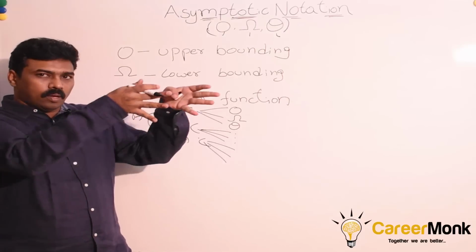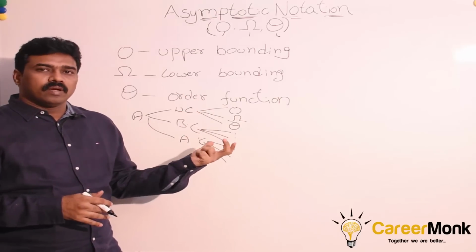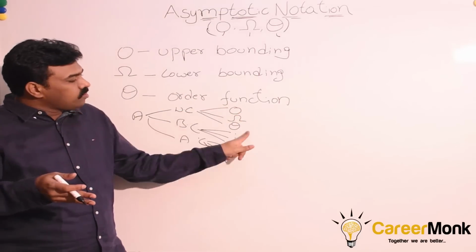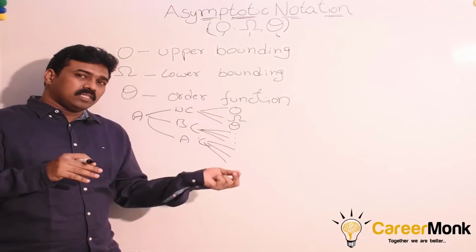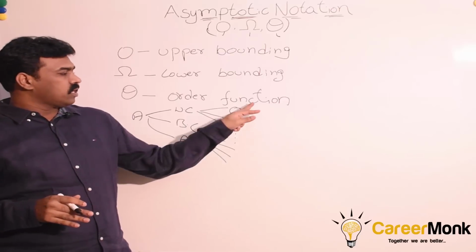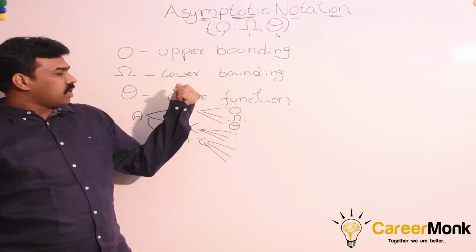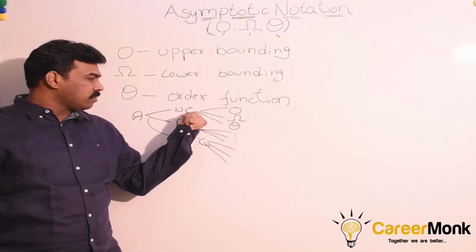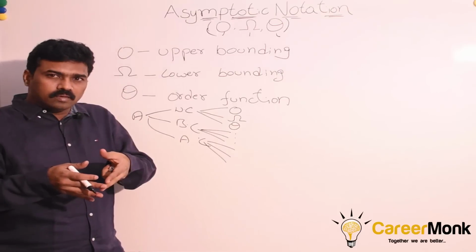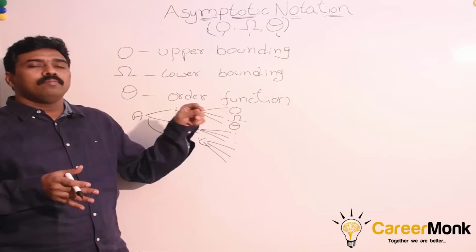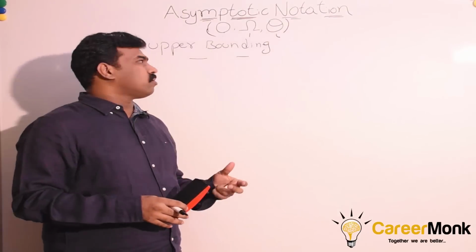For each of the cases, we have separate function. F of n is equal to something. For each of the cases, we have some function. And for each of the function, we can find big O, omega, and theta. Irrespective of the function, whether it is best case function, worst case function, or average case function, we can find all the three. Okay? So there is no confusion. Analysis of algorithms is nothing but different types of analysis: worst case, best case, and average case. For each of the cases, we have some function, and for each of the function, we are going to find big O, omega, and theta. Clear? Now let us look at each of these symbols one by one.